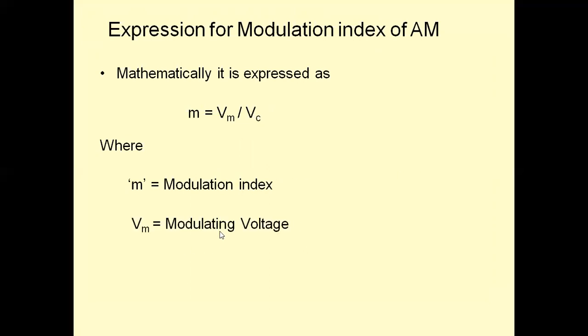Vm is called modulating signal voltage. Vc is called carrier voltage. So how do you define modulation index? It is defined as the ratio of amplitude of the message signal to amplitude of the carrier signal.